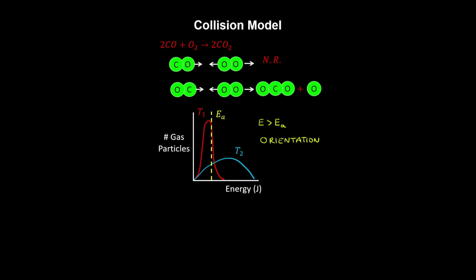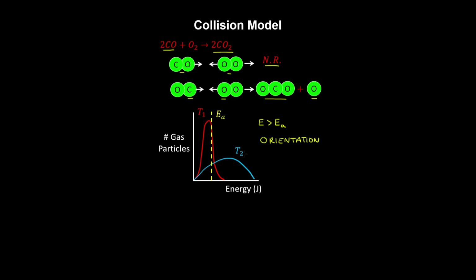So here, for example, where carbon monoxide collides with oxygen, and the oxygens are facing each other, no reaction occurs. Whereas if the carbon is facing the oxygen, you get the formation of a carbon dioxide molecule and an oxygen left over, which would bond with the other carbon monoxide molecule to obtain two carbon dioxide molecules overall.